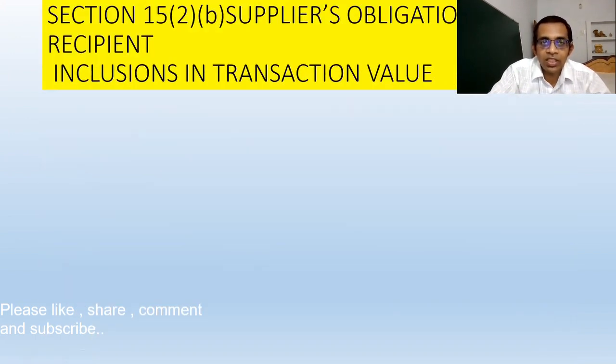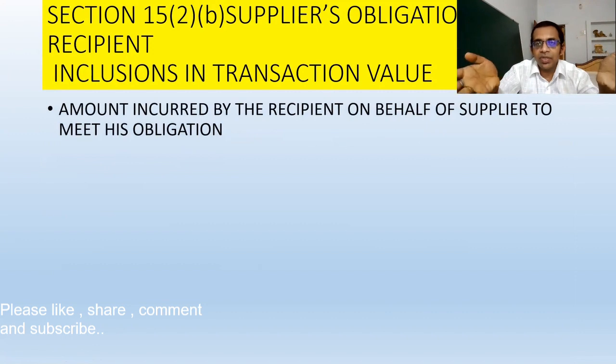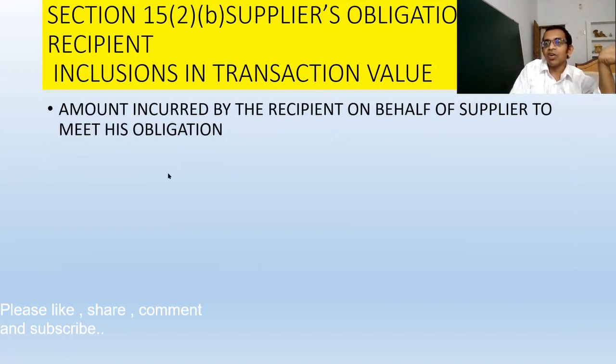So now, section 15, subsection 2, clause B. Okay. Supplier's obligation met by the recipient. Okay. There may be a case, friends, or there may be many cases, when the supplier's obligation is met by the recipient.